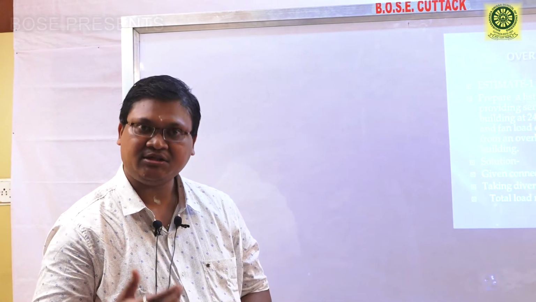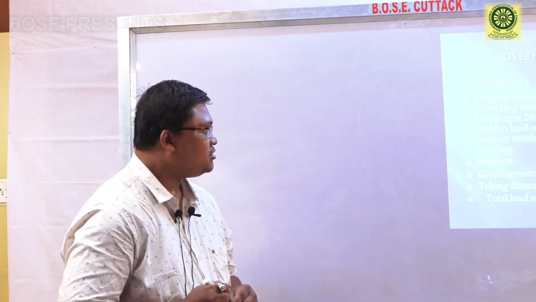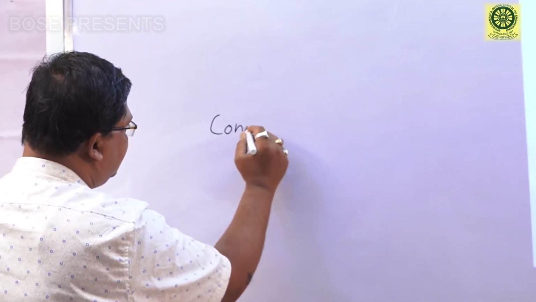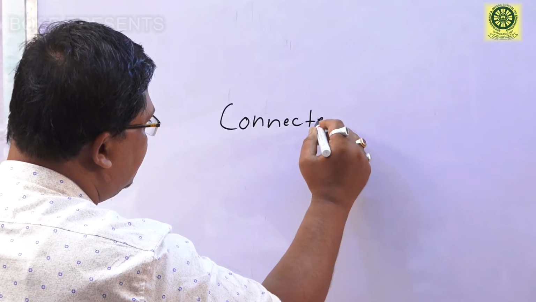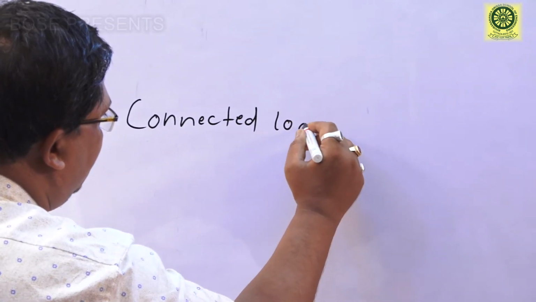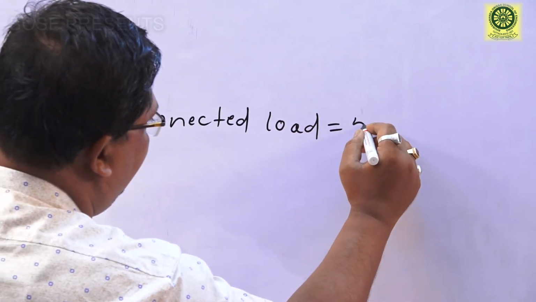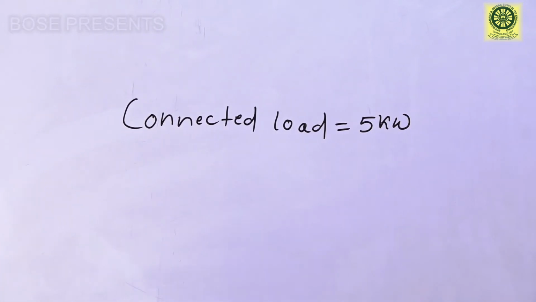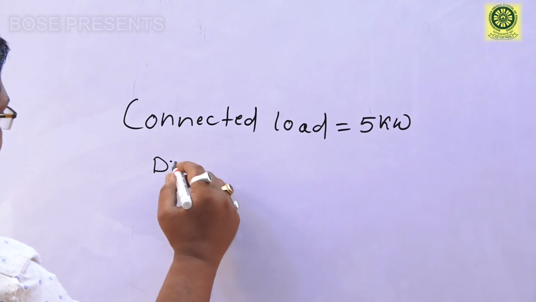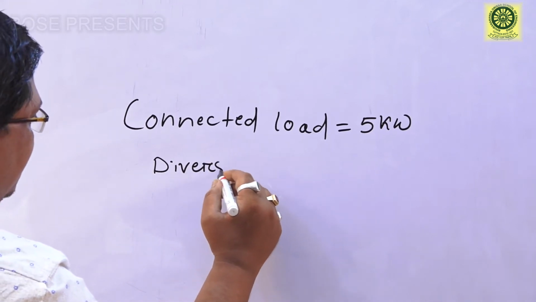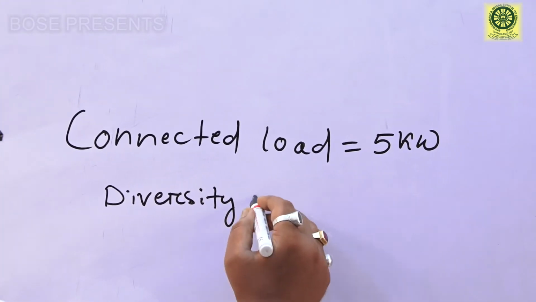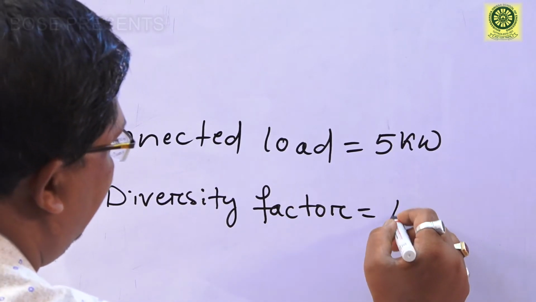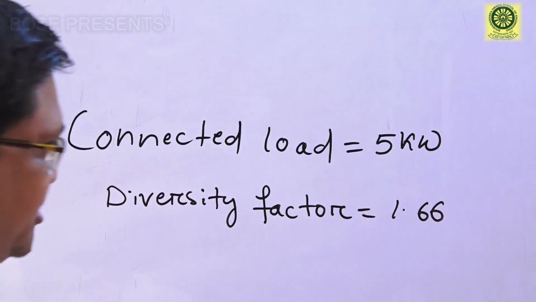Here the connected load is given as 5 kilowatt. However, we have to take the diversity factor, which is taken as 1.66.